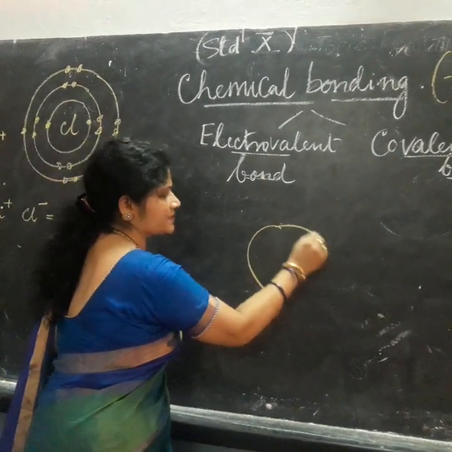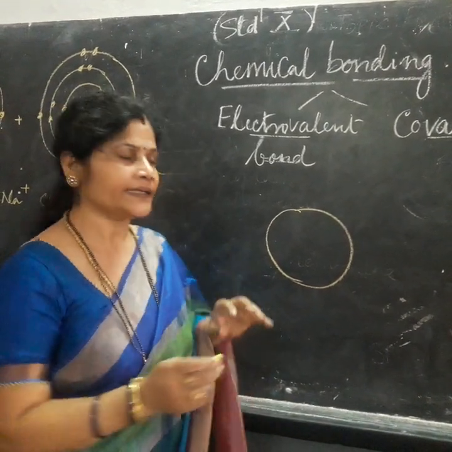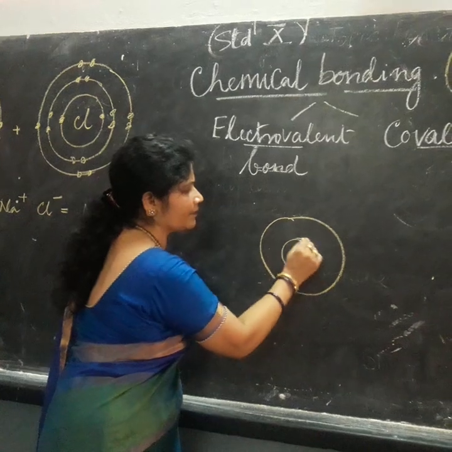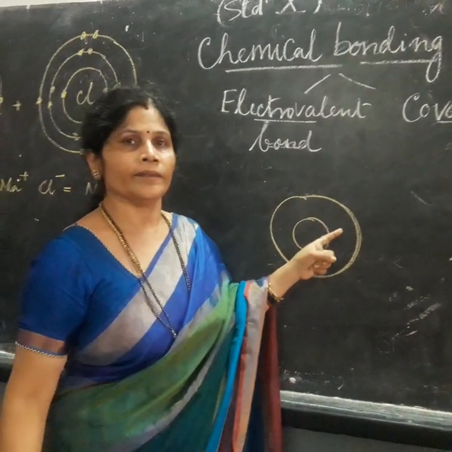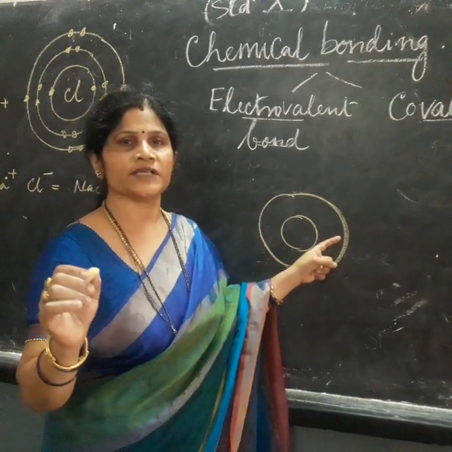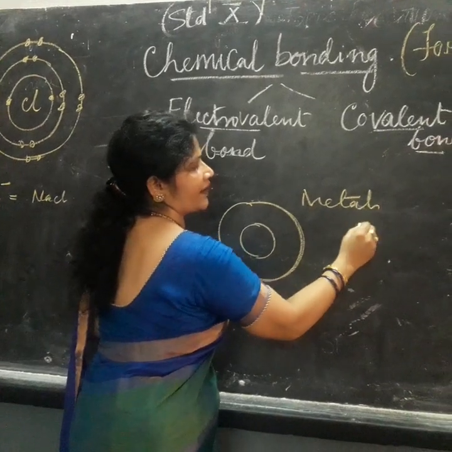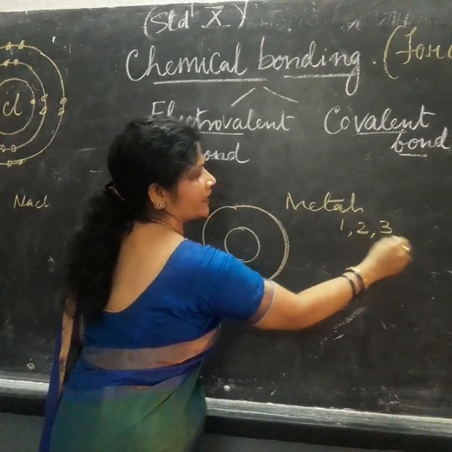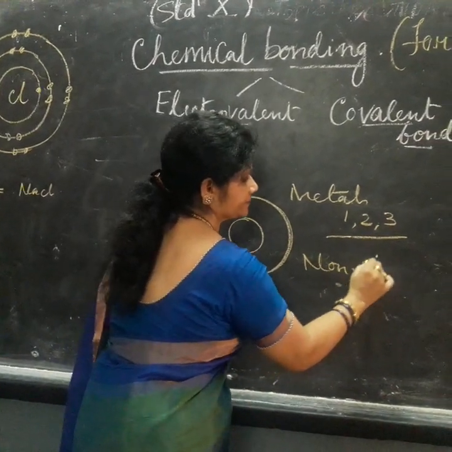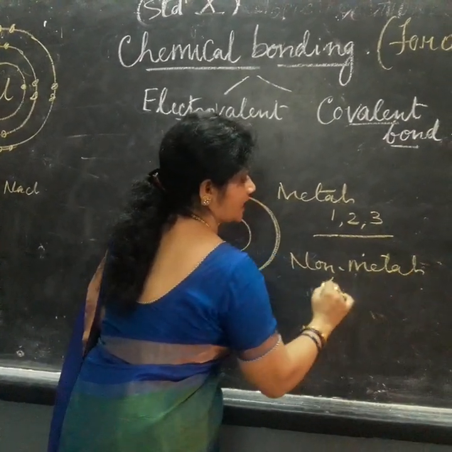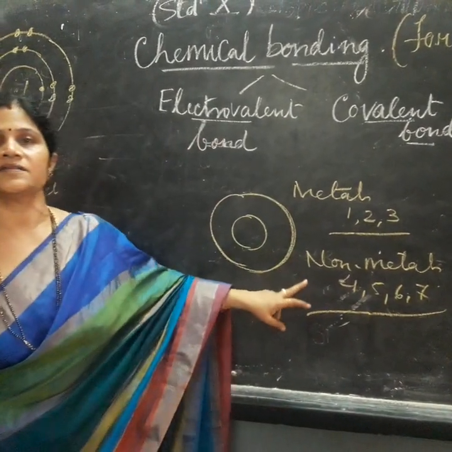An atom always has incomplete valence shells. Valence shell is the outermost shell of an atom, which has incomplete shells. For example, metals. Metals have 1, 2, 3 valence electrons. Non-metals have 4, 5, 6 and 7 valence electrons.